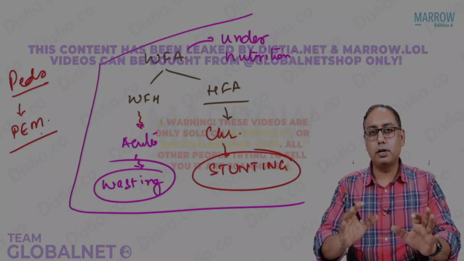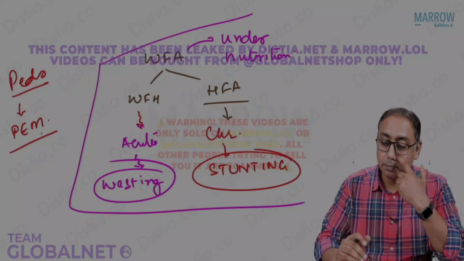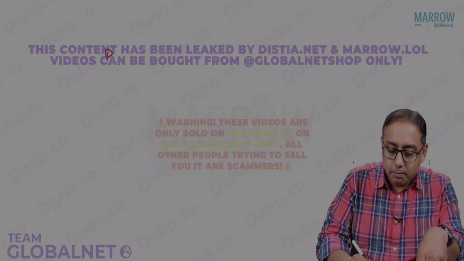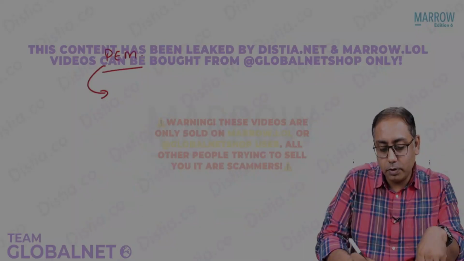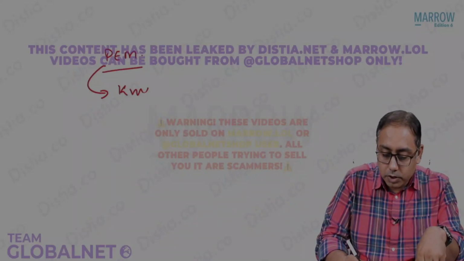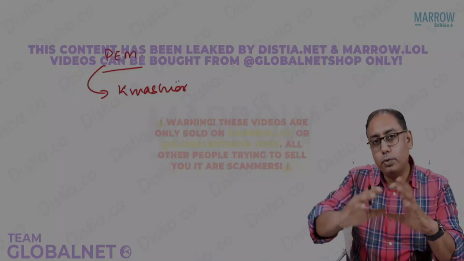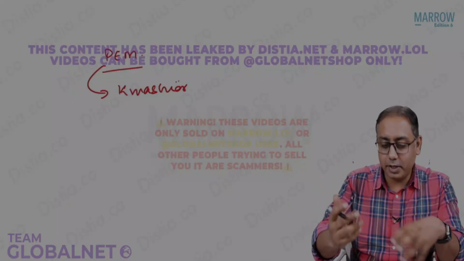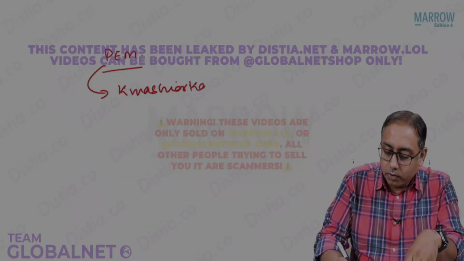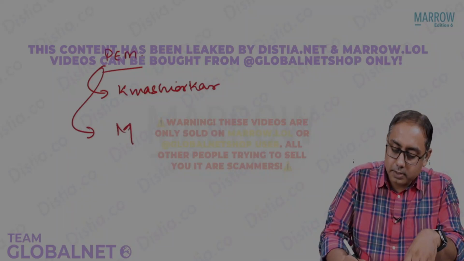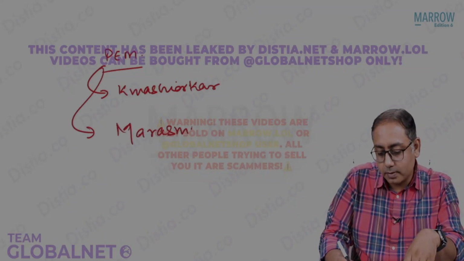But just to touch around that, do you know how many types of protein energy malnutrition there are? Protein energy malnutrition could be of two types. You can have kwashiorkor, and it is of two extremes, okay? It could be any range in between kwashiorkor, or we can have another extreme, that is marasmus. I think we all know this.